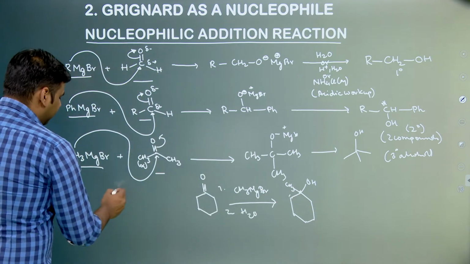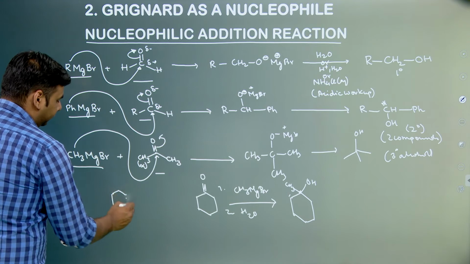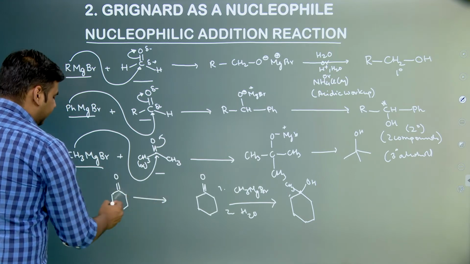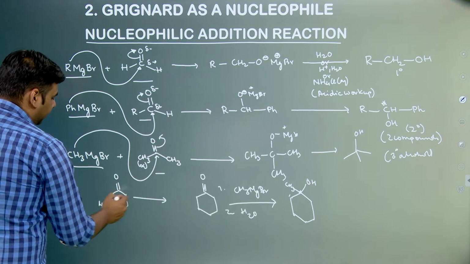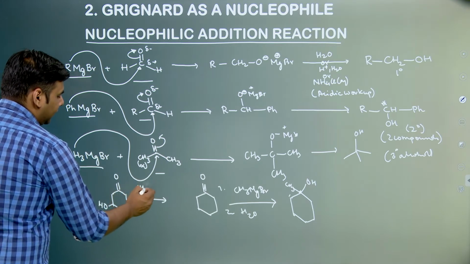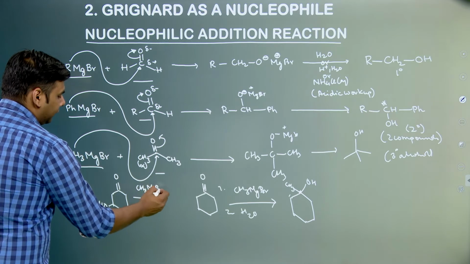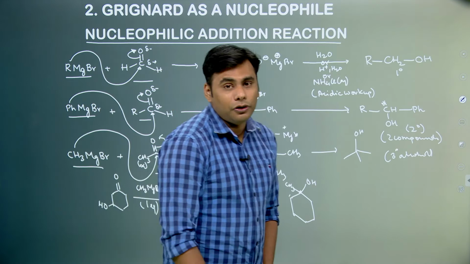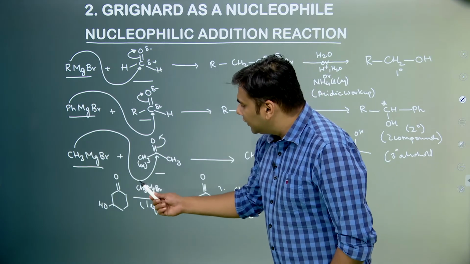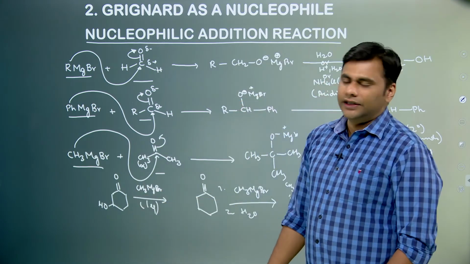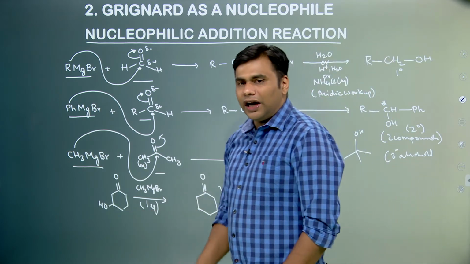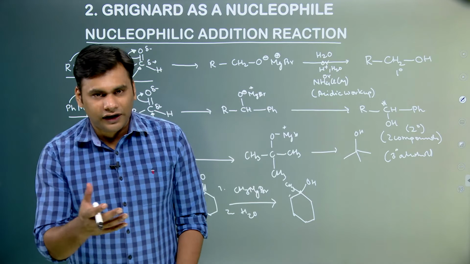But suppose there is a question something like this, where we are having a C double bond O and say an OH is also present, and we take CH3MgBr 1 equivalent. So there are 2 reactions that can happen over here. One is the nucleophilic addition, Grignard reagent can go and attack on C double bond O, and the other is it can abstract the acidic hydrogen. Now we know that acid base reactions are generally fast reactions.